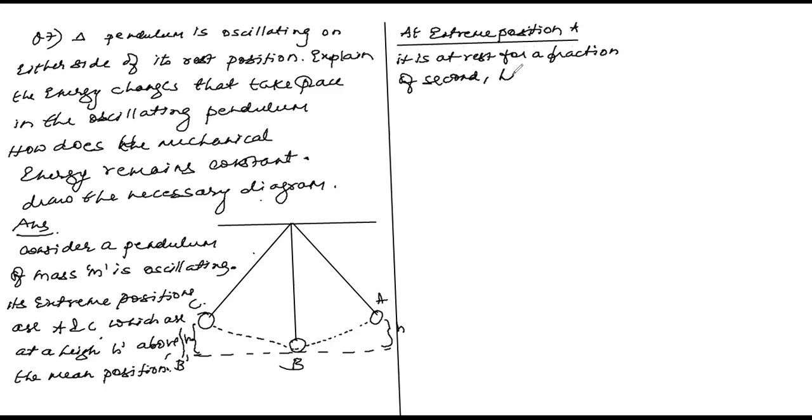Hence, its kinetic energy becomes zero, and it has maximum potential energy because it is at maximum height.